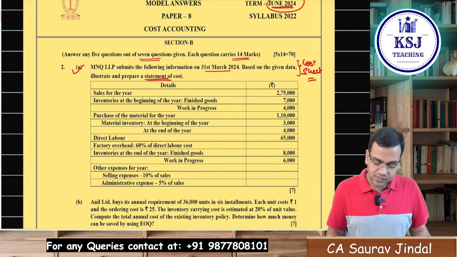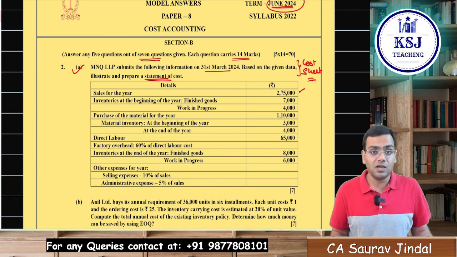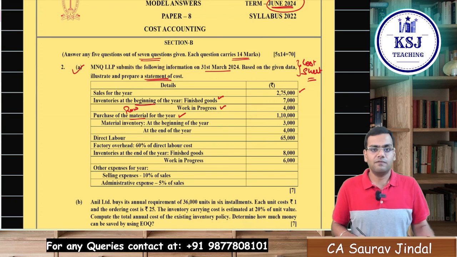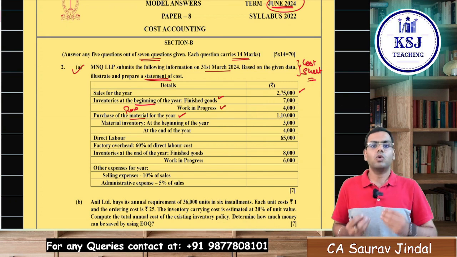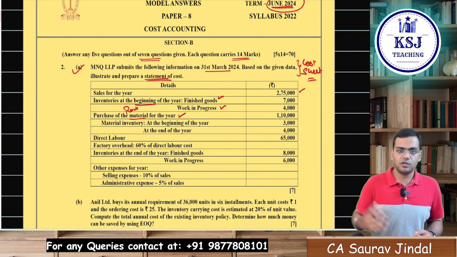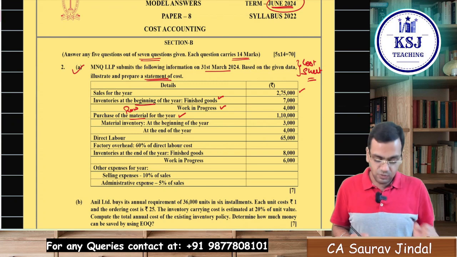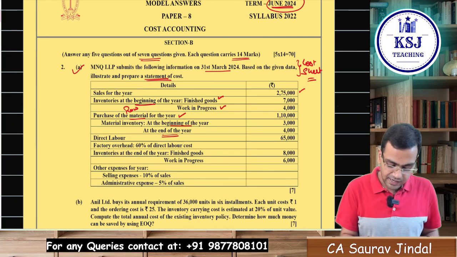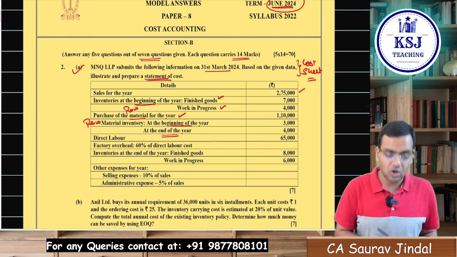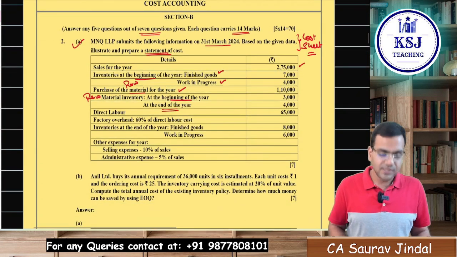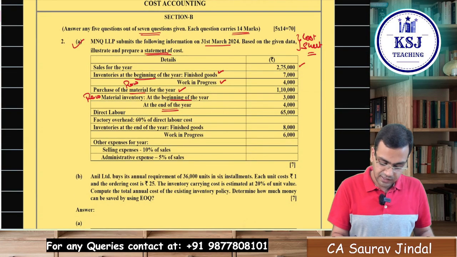What is the data given? Sales for the year is given, inventories at the beginning of the year, finished goods is given, and WIP is given. Purchase of material for the year. Which material, sir? Purchase of raw material for the year. Obviously, if you are a manufacturing concern, what will you purchase? You will purchase finished goods or you will purchase WIP? No, you will purchase raw material. Material inventory at the beginning of the year, at the end of the year. That means he is talking about the raw material inventory, right? Great. Direct labor is given. Factory overheads are 60% of the direct labor cost.